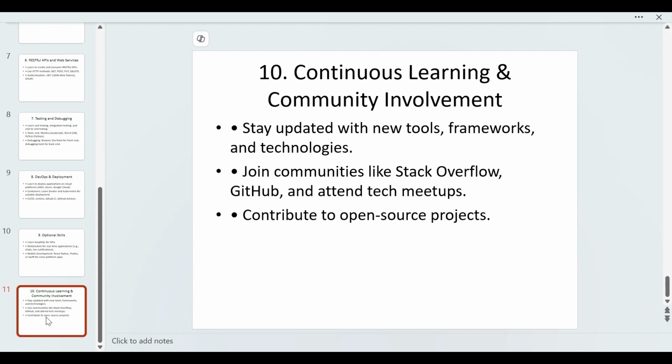So that is the roadmap we have for the full stack developer. If you follow these steps and learn these things, you become a full stack developer.